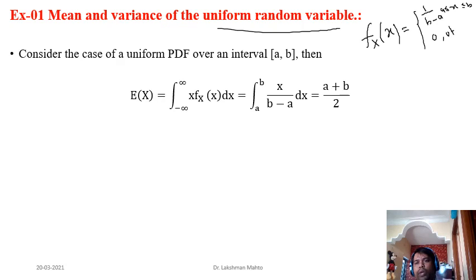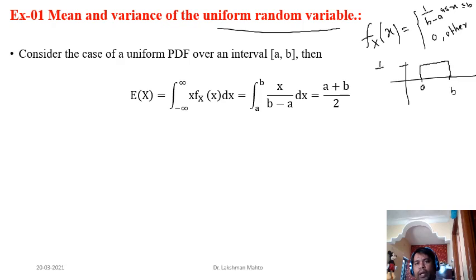If you want to see the plot of the PDF of a continuous uniform random variable, it looks something like this. Suppose A is here, B is here, and between A and B it takes a non-zero constant value.